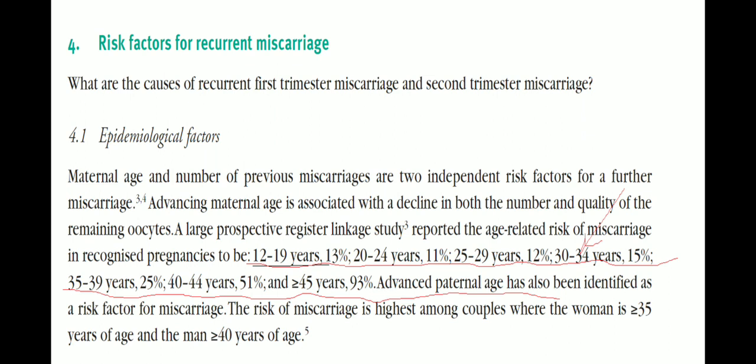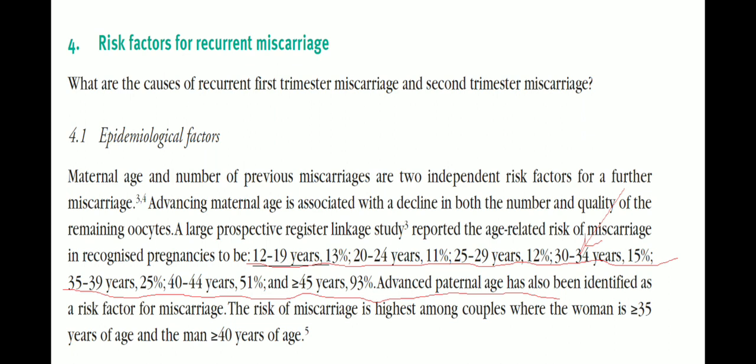You can see from the arrow that at 30 to 35 years there is a risk of 15%, and also we can see that at the age of 12 to 19 years the risk is 13%. At the age of 20 to 24 years this risk declines to 11%. So you can see that the lowest risk is at 20 to 24 years. This was also one exam question, that when is the lowest risk, and that is the age of 20 to 24 years. When you go to 25 to 29 years, slightly the risk increases to 12%.